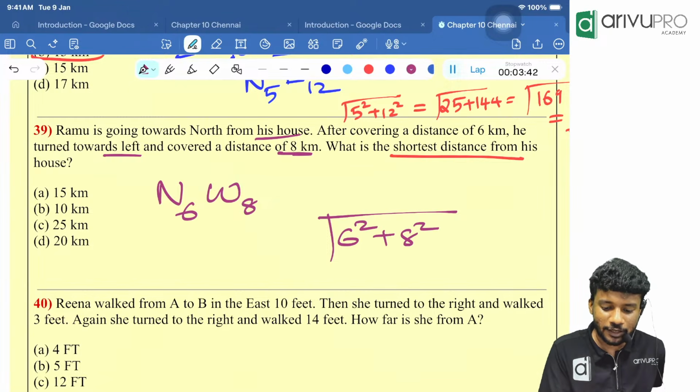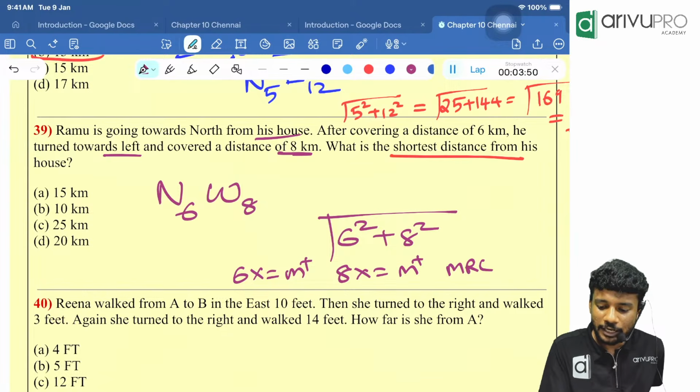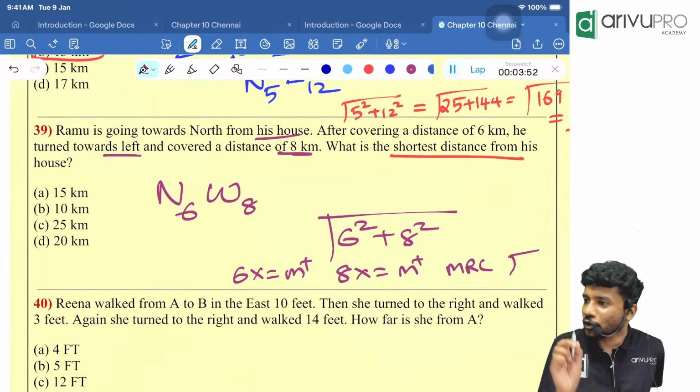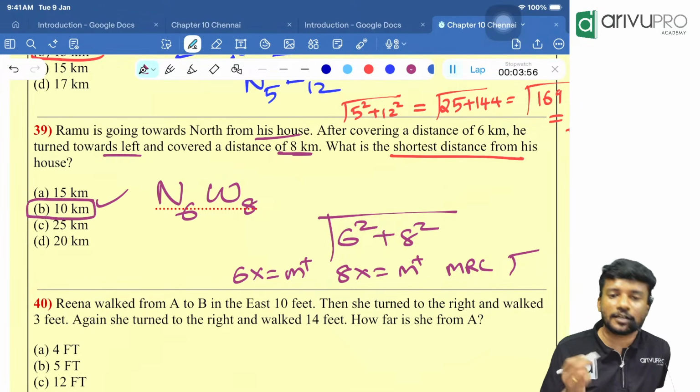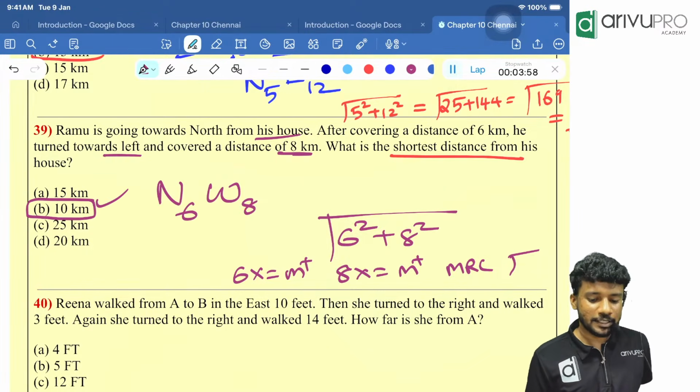In calculator, how will you find? Clear the memory. Then 6 into equal to M plus, 8 into equal to M plus. Then click what? MRC. Click finally what? Root. How much are you getting, people? 10 kilometers. Okay. Done.